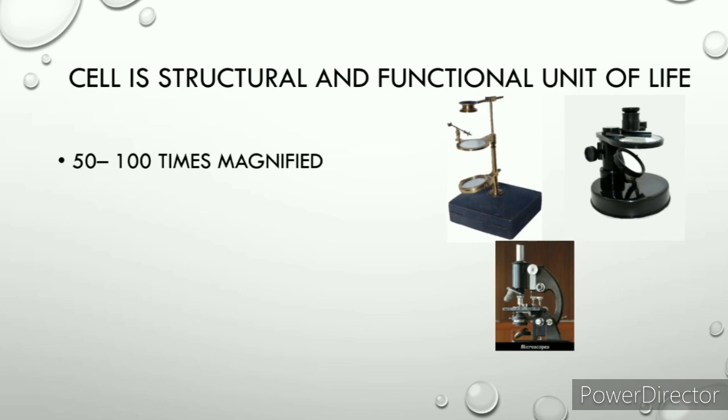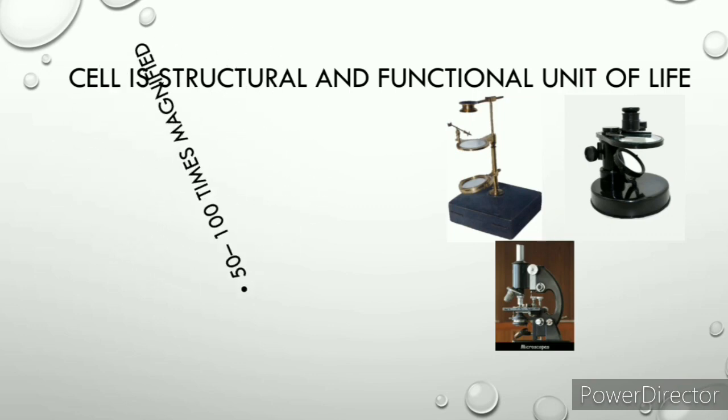Actually, the different cells which we can see in living organisms have different sizes and different shapes. But the question is, who first observed the cell and how was it observed? We cannot see the cell with the naked eye.